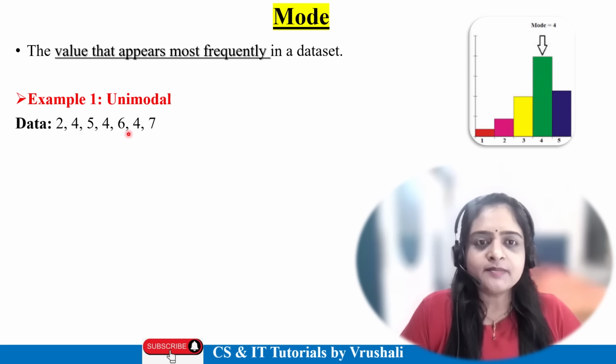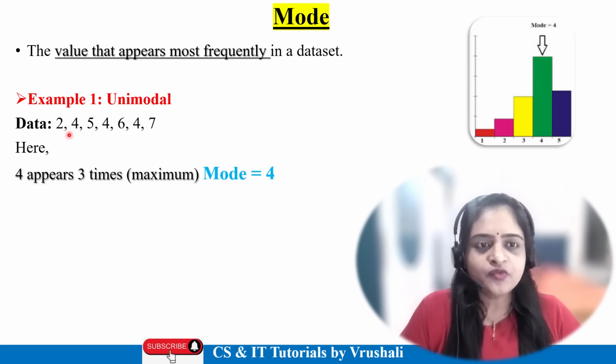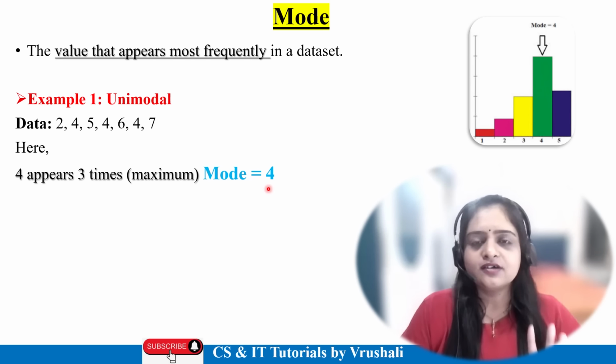Let's understand with an example. See, first take an example of unimodal, like the data given: 2, 4, 5, 4, 6, 4, 7. Now tell me which element is present the maximum number of times in this data set. That is 4, right? 4 appears 3 times here. So the mode of this particular data is 4.